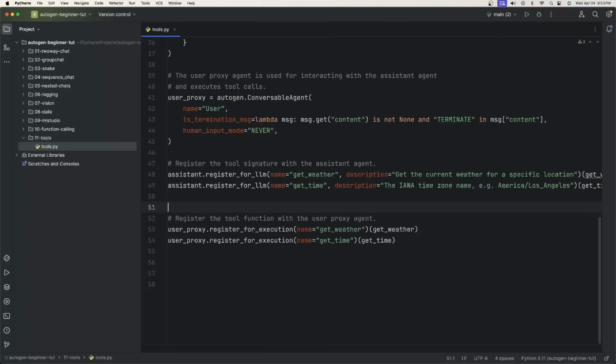And then we need to register the tool functions with the user proxy agent, because the user proxy agent is going to execute these tools for us. So we're going to say user_proxy.register_for_execution.